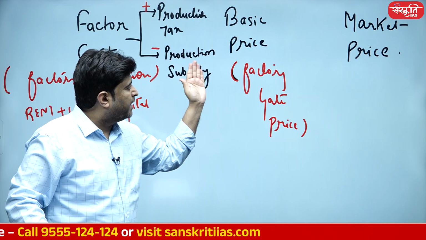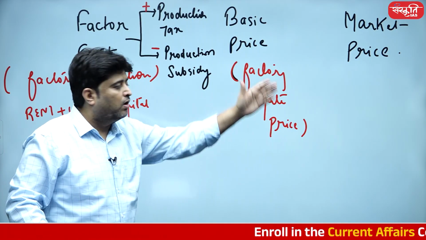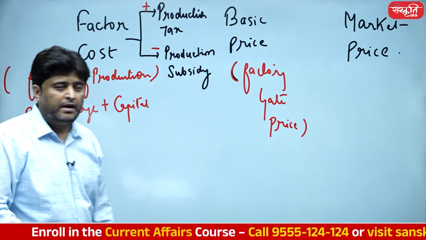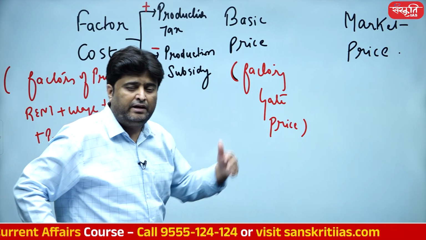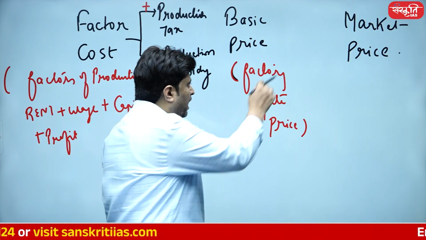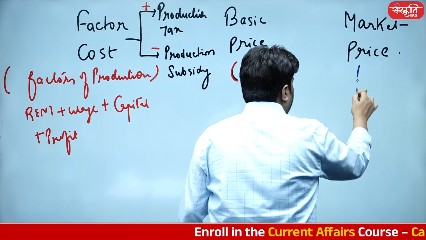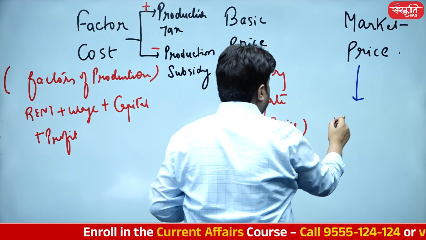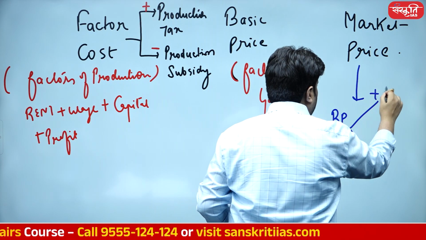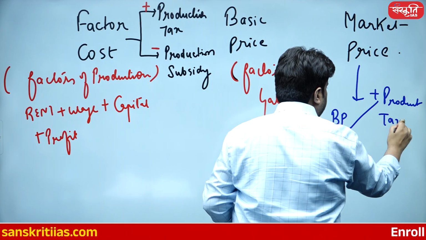Now, this basic price will get this product from the factory gate. It is now going to enter into the market. It is entering into the wholesale market, and subsequently from wholesale market to the retail market, the market price will include all the basic price plus product tax, isn't it?